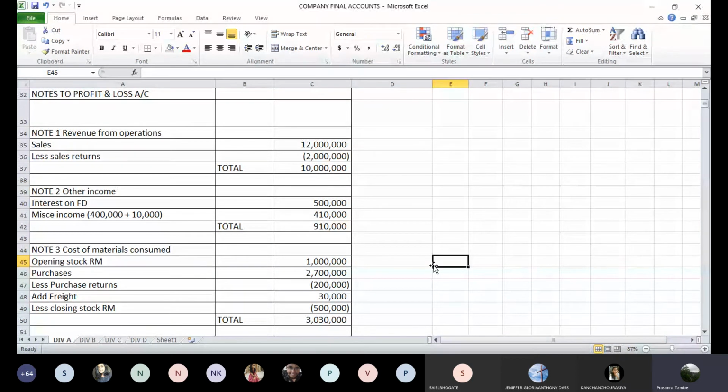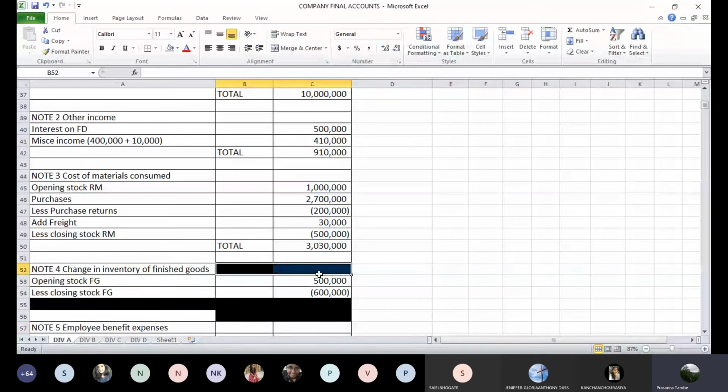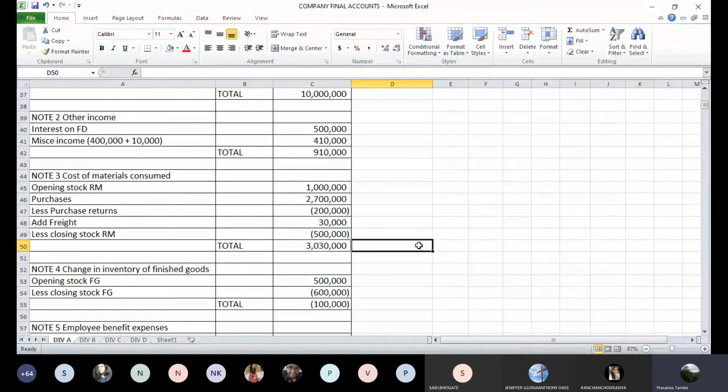Shall we go to the next note? All of you have finished these 3 notes' totals? Yes, okay. Inventory of finished goods. This also we have to balance. So opening stock less closing stock gives you a negative amount of 1 lakh rupees. So your note will show a negative amount, or amount in brackets, 1 lakh rupees: opening stock of finished goods less closing stock of finished goods.